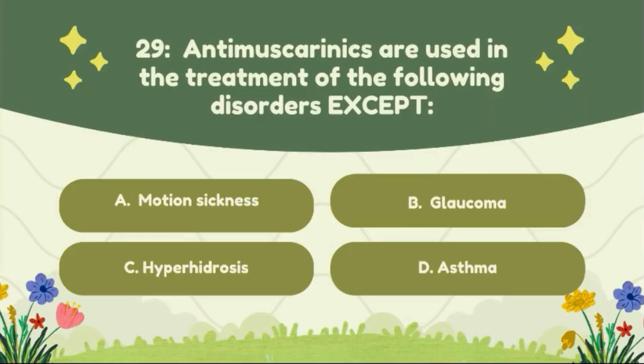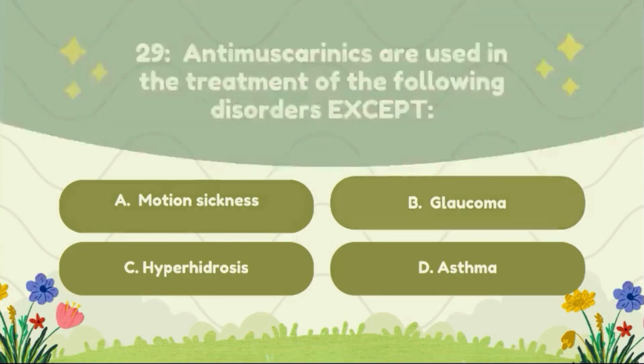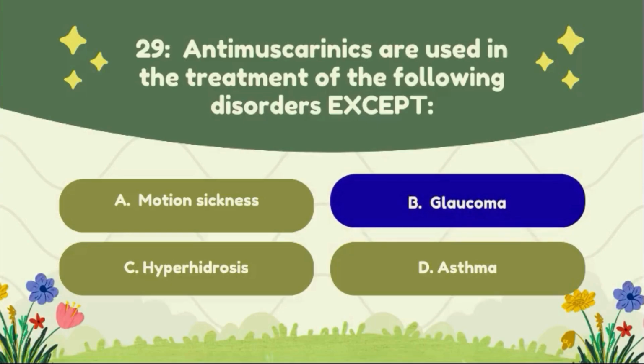Question number 29. Antimuscarinics are used in the treatment of the following disorders except option A, motion sickness. Option B, glaucoma. Option C, hyperhidrosis. Option D, asthma. The correct answer of this question is option B, glaucoma.